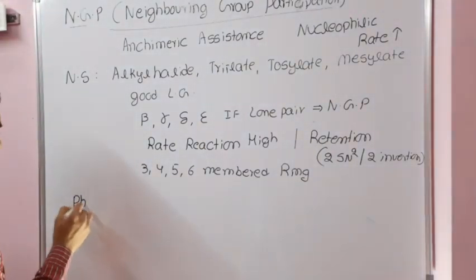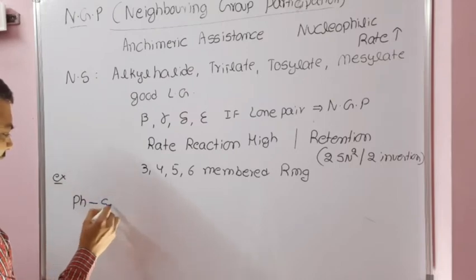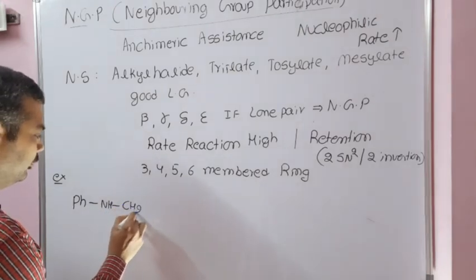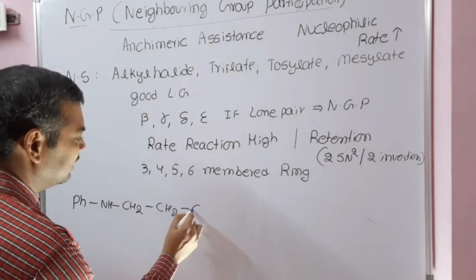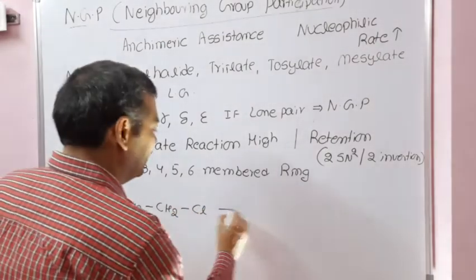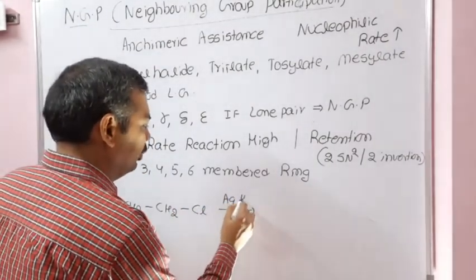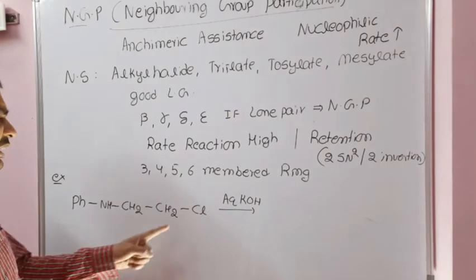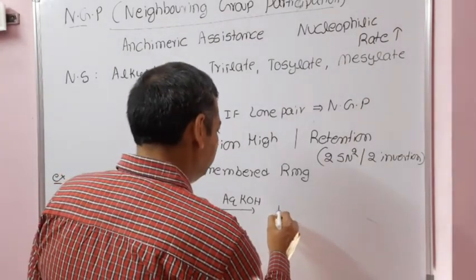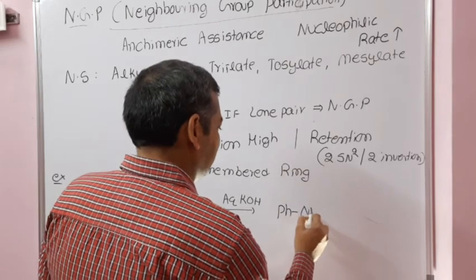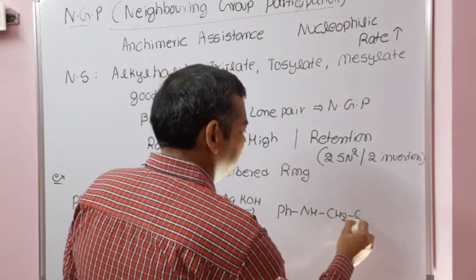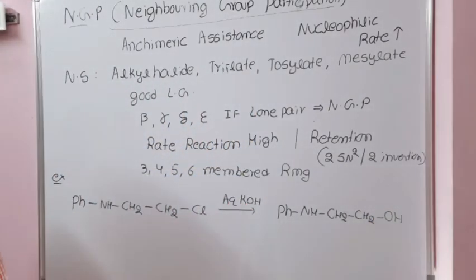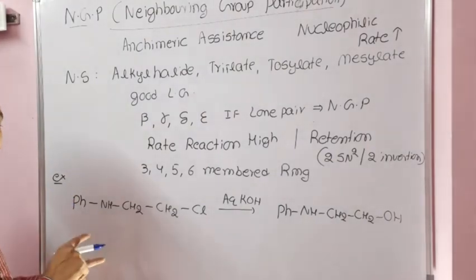Take PhNHCH2CH2Cl, let us say an alkyl halide, reacting with aqueous KOH. This will undergo neighboring group participation. Definitely the product obtained is PhNHCH2CH2OH, with retention of the configuration. Two SN2 reactions will take place, but the rate of reaction for this reaction is more.